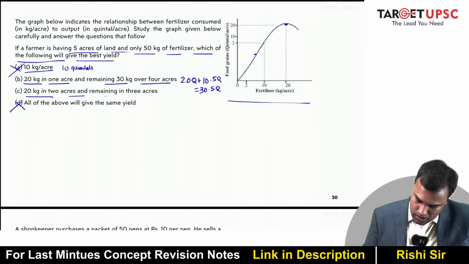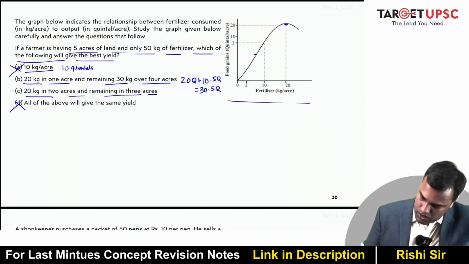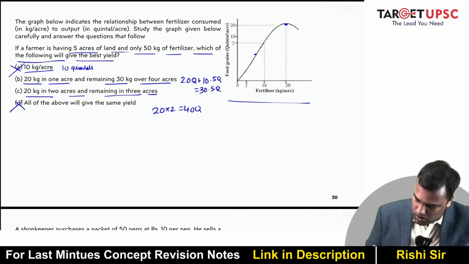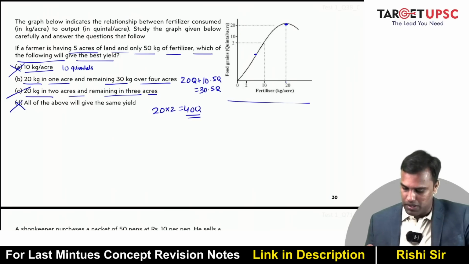20 kg in 2 acres and the remaining in 3 acres. 20 kg in 2 acres will give me 20 into 2, 40 quintals there itself. Definitely this is the maximum.